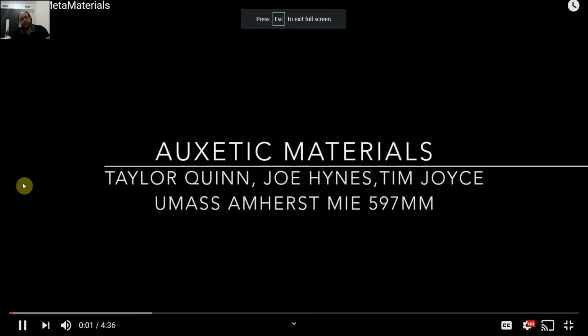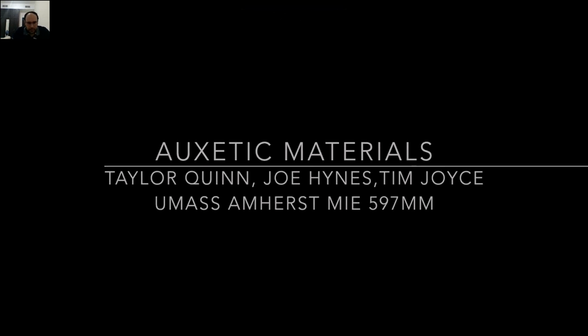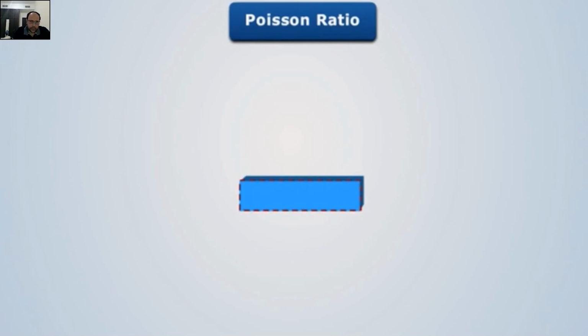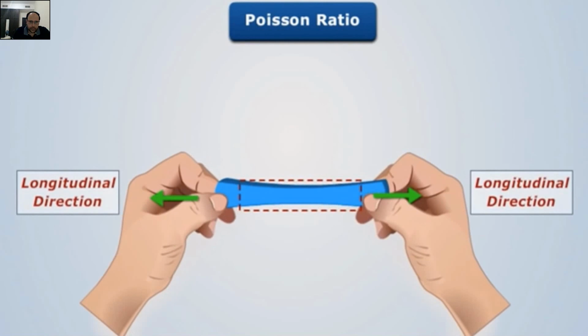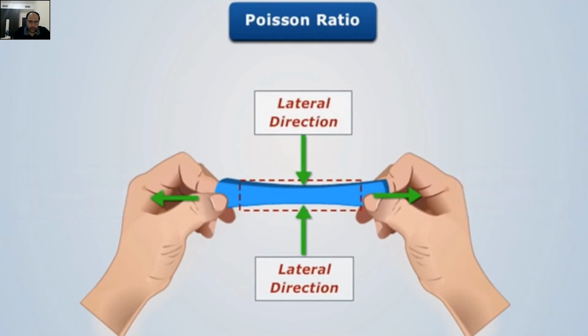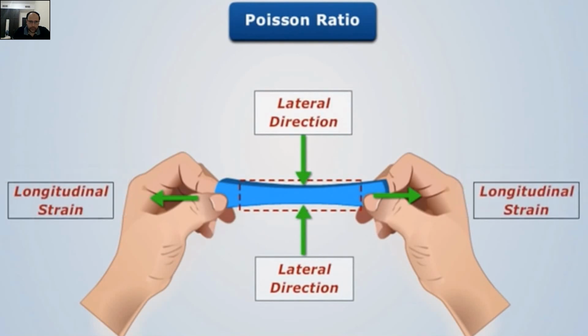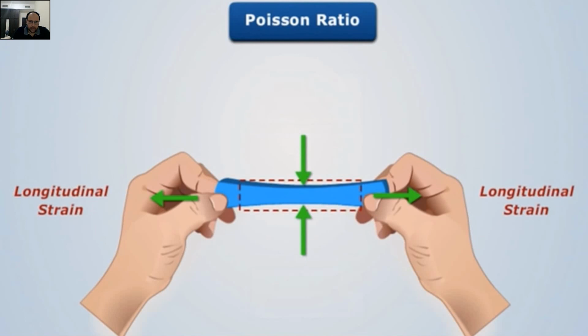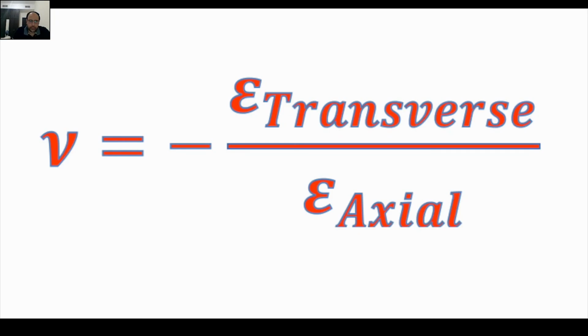Today we will be discussing auxetic materials, but first let's talk about a regular material. When a normal material is under axial tension, it usually tends to compress in the lateral direction. In contrast, if the material is compressed, it usually tends to expand in the lateral direction. The applied force results in a change in length, which can be characterized by a longitudinal and lateral strain. The ratio of the magnitude of the resulting transverse and axial strains from the axial load is called Poisson's ratio.